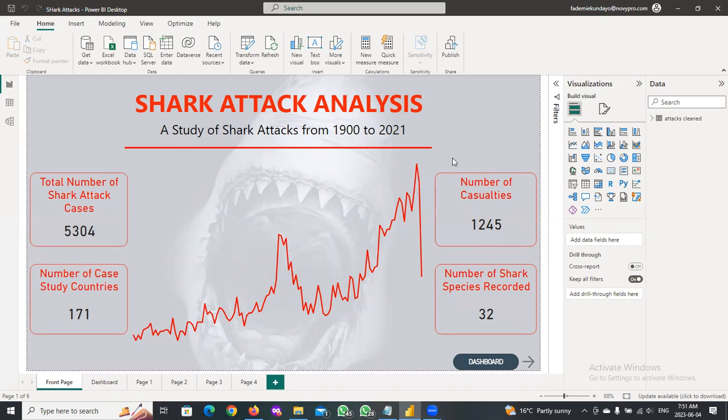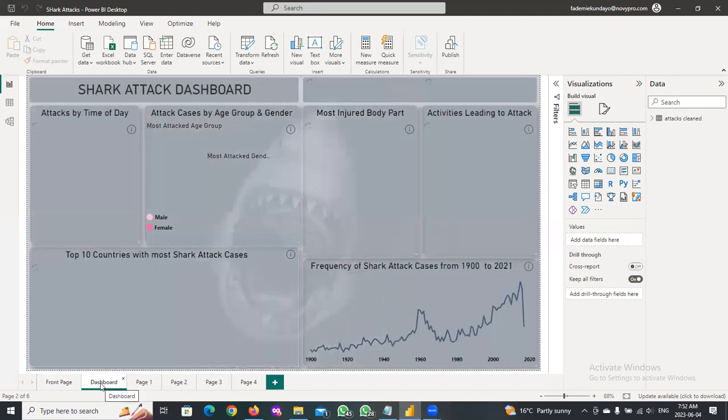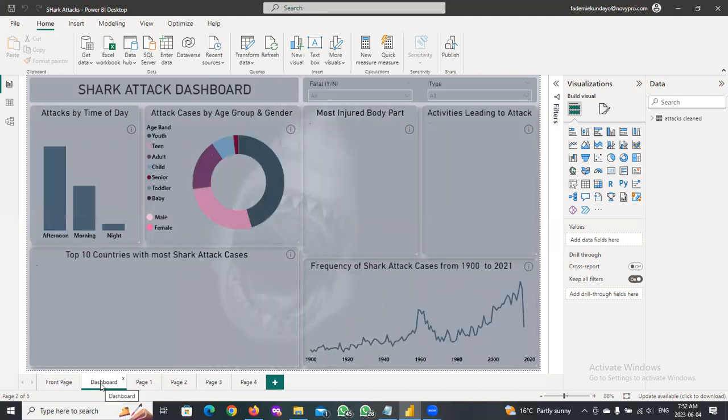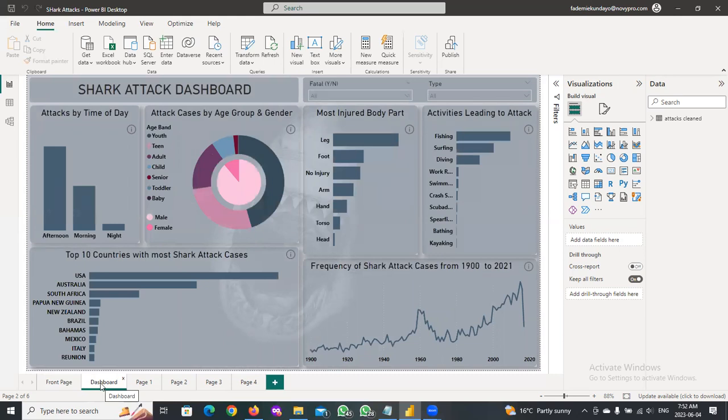Based on the variables available in the dataset, the dashboard and reports were created based on variables that proved most relevant. If we go into the next slide, we can easily see the dashboard that was created. The variables are year, type of attack, whether it was provoked or unprovoked, the country, the area, which is more or less the city as well, the location, the activity the victim was engaged in when the attack occurred, the injury the victim suffered, and whether the attack was fatal, leading to death, or not.